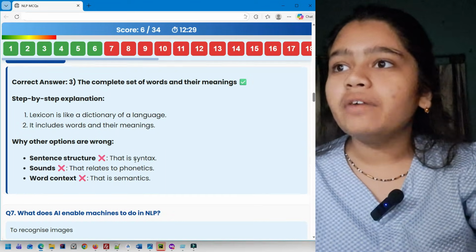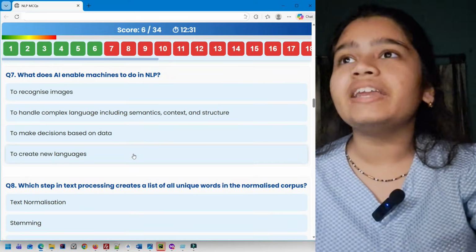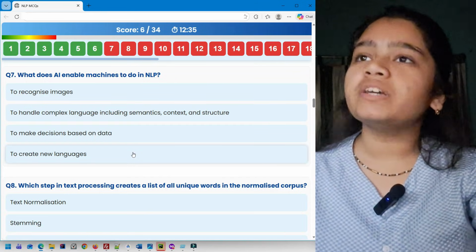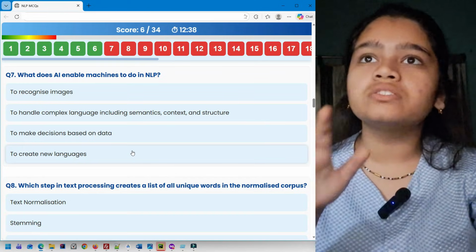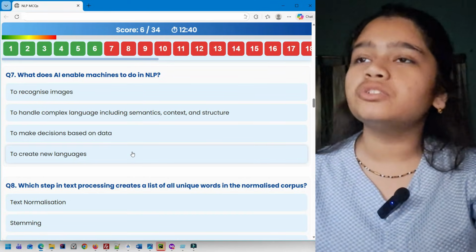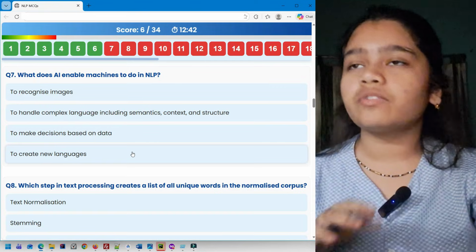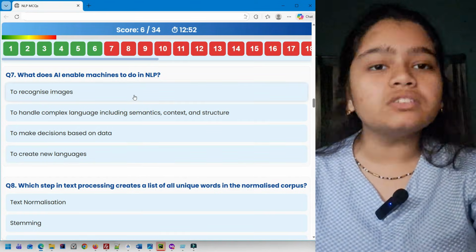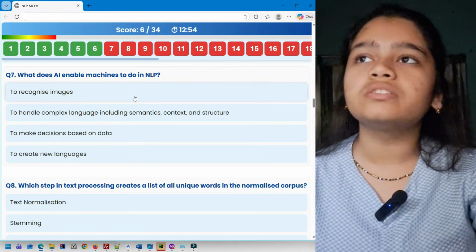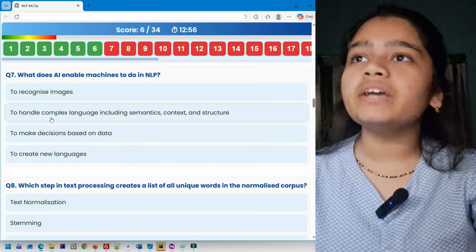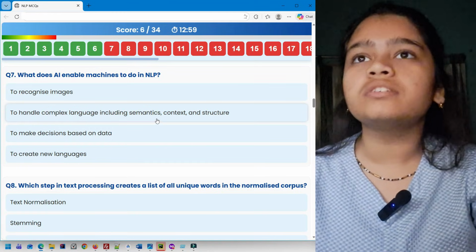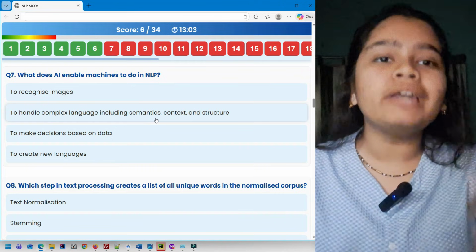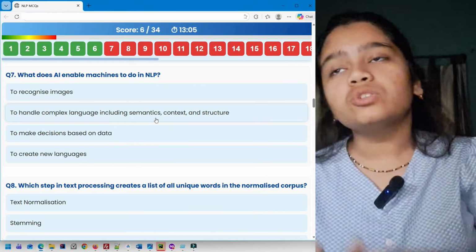Now you have question 7. What does AI enable machines to do in NLP? To recognize images, to handle complex language including semantics, context and structure, to make decisions based on data, to create new languages. To recognize images, that is not the function of NLP, it is for computer vision. To handle complex language including semantics, context and structure, yes, whatever is related to interpreting human language is for NLP. So this can be the option.